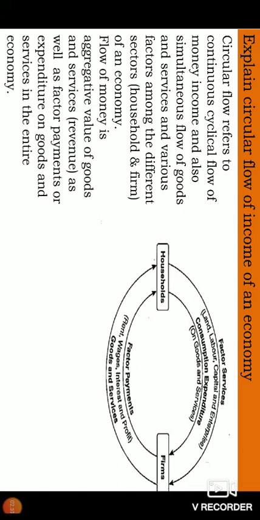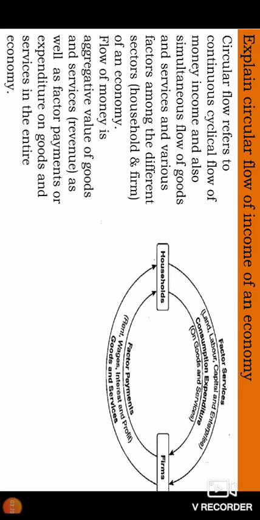That is sector 1, household, and firm. So goods are moving from one sector to another sector, factors are also moving from one sector to another, and the money also is moving from one sector to another sector of the economy. It is called circular flow, which gives complete details about the circular flow of income of an economy. But we will take it in a little more detail.